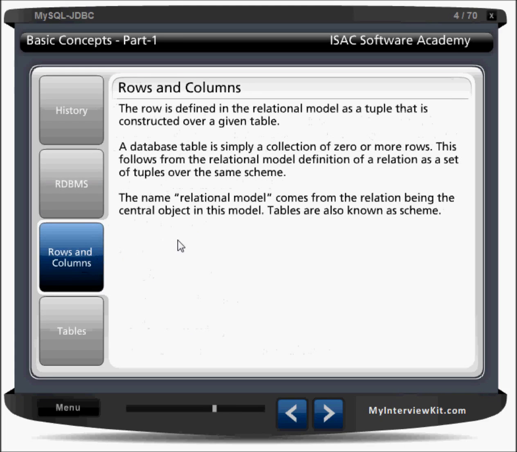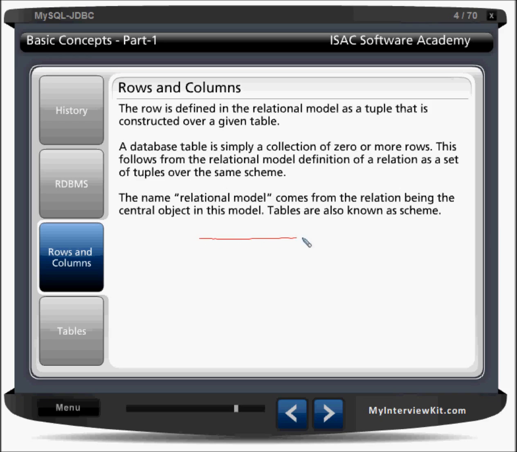Rows and columns. The row is defined in the relational model as a tuple that is constructed over a given table. Whenever you are making a table and that table has some records, look at one example here.